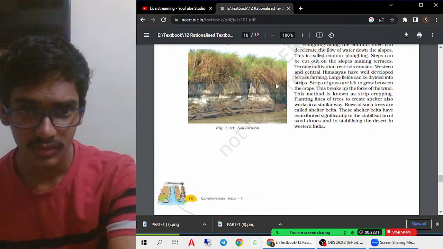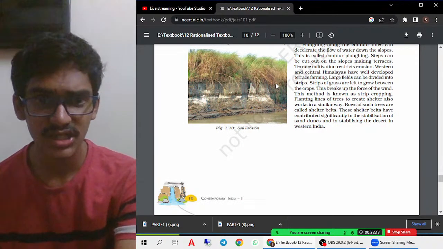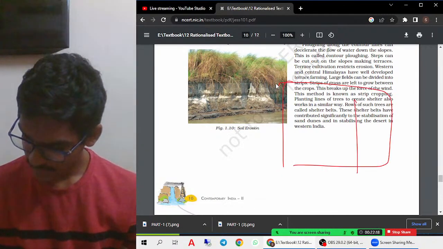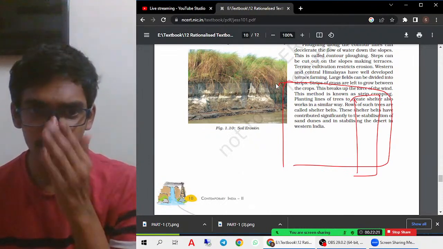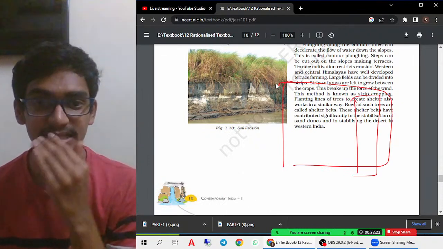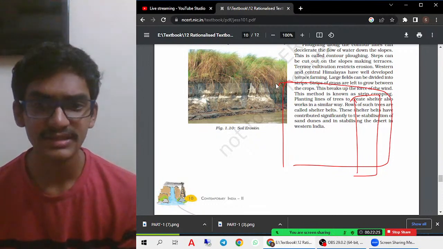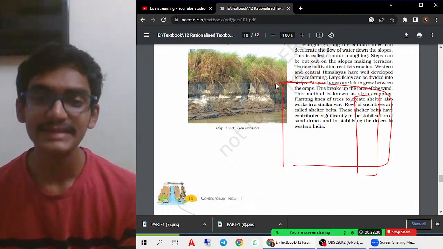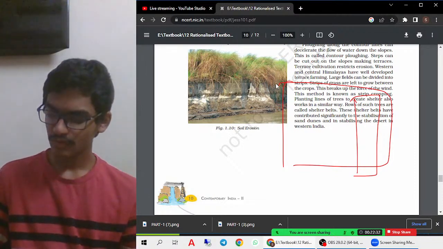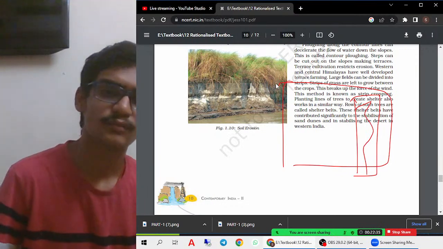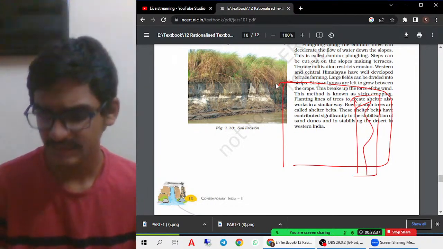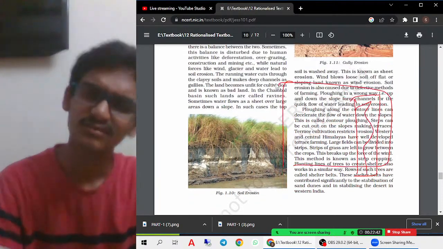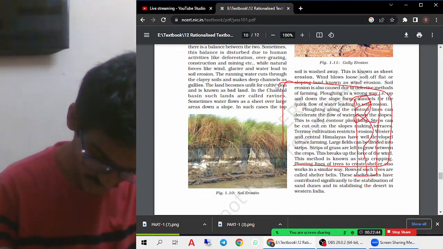And the shelter belts also. Planting trees to create shelter belts also helps in preventing erosion. For example, if this is a tree, we have to plant huge trees in one straight line. These shelter belts stabilize the sand dunes and also the deserts of Western India. Mostly the question which can be asked from this section is about what are the different soil conservation methods which can be used. It is mostly a 2-mark question.